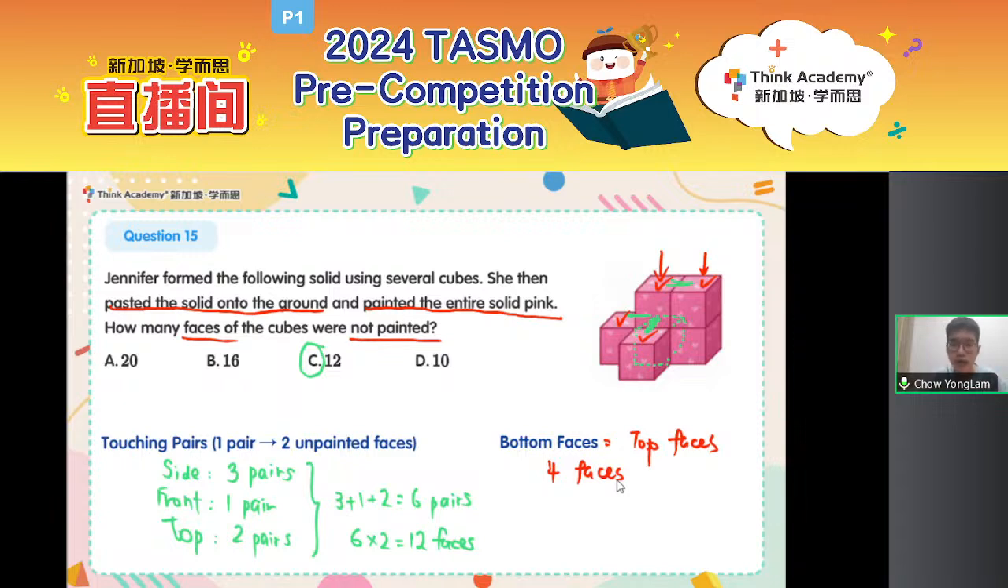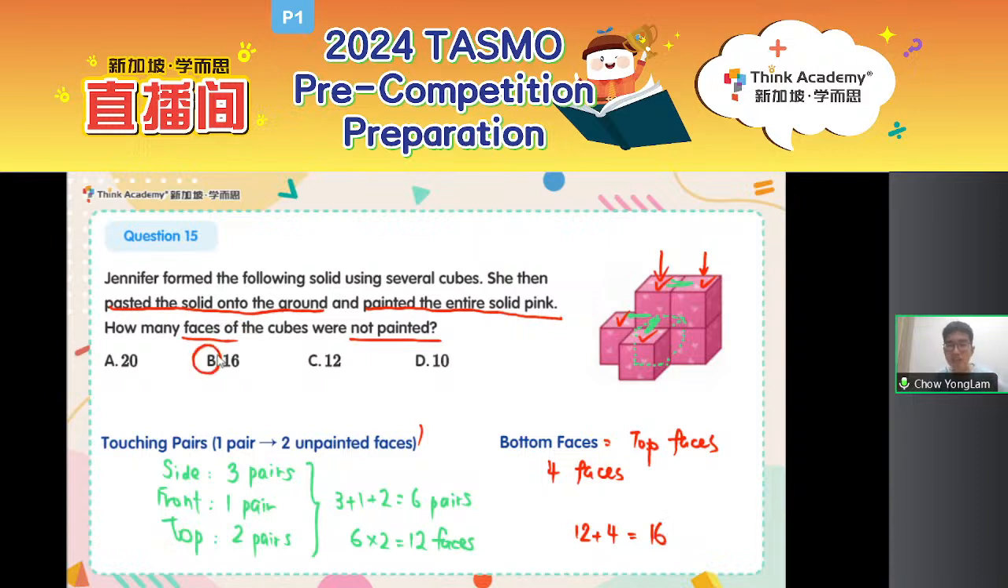So in total, how many unpainted faces are there? Hint, the answer is not C. I have 12 faces from my touching pairs, 4 faces as my bottom faces. 12 plus 4. How many faces are there in total? Is my answer D? No. Okay, 12 plus 4 is 16. Okay, so my answer is B.